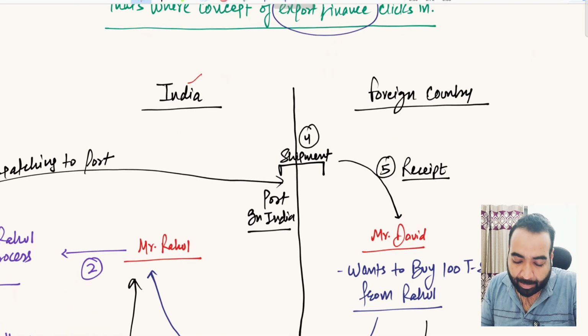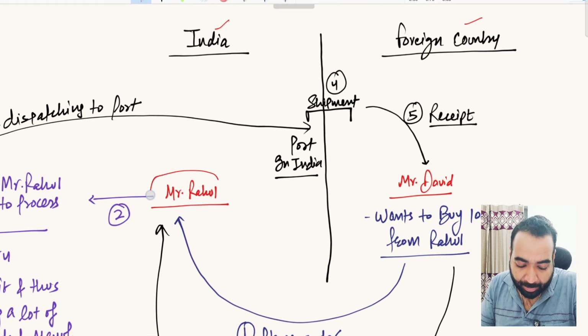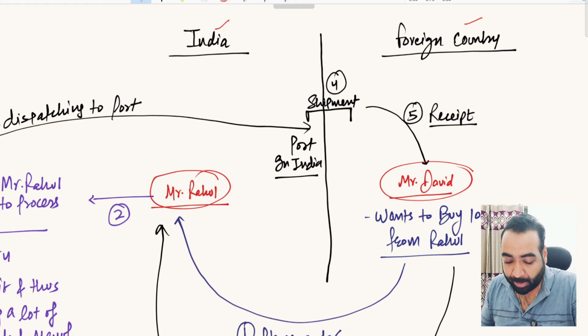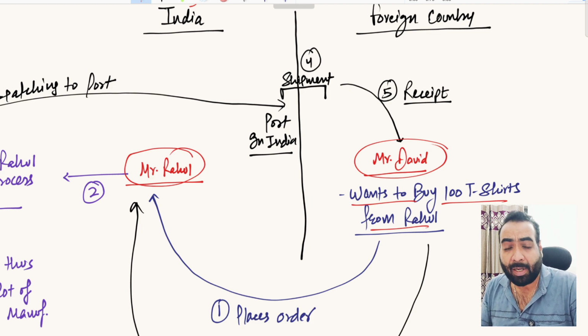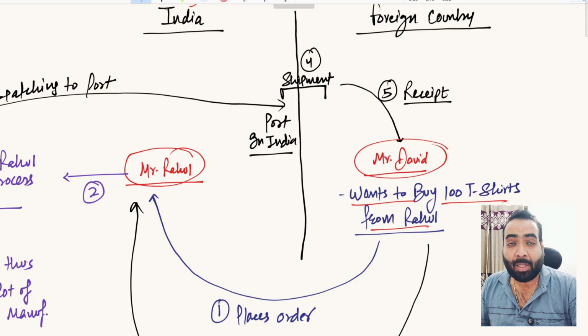So let us see how this system works, and how packing credit fits in. Suppose this is India and this is a foreign country, and in India there is Mr. Rahul, and in the foreign country there is Mr. David. Mr. David wants to buy 100 t-shirts from Rahul, so he wants Rahul to supply him 100 t-shirts. This is an opportunity for Rahul. Rahul will supply 100 t-shirts, and if Mr. David is satisfied with the results, he will place more and more orders. Maybe Rahul can tap into other customers like Mr. David in America, or Mr. David can refer other parties, saying that he buys from Rahul so you can also buy from Rahul. This can multiply the export opportunities for Rahul in other countries as well.